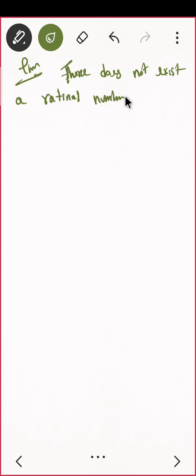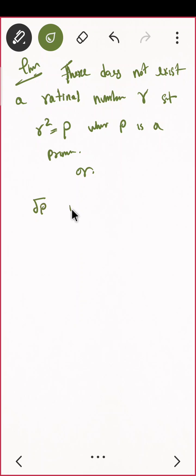There does not exist a rational number r such that r square equal to p, where p is a prime. Correct. How can we write the same statement? Root p is irrational. Correct?